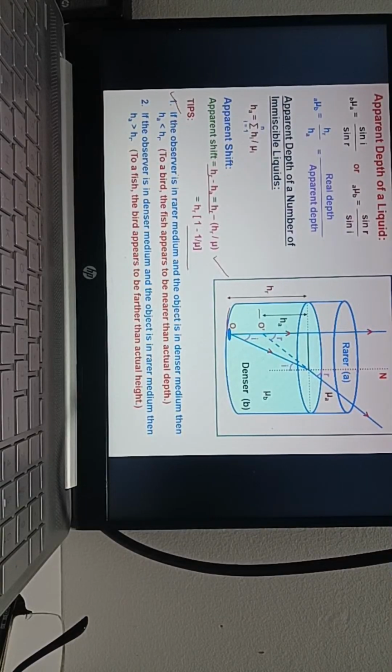Fish is inside. To the bird, the fish appears nearer than actual depth. And when you see the shallow end of a swimming pool or water from outside, it appears to be raised. That is the same thing. But actually the fish is not nearer to the surface. It is inside. It appears like that because of refraction.